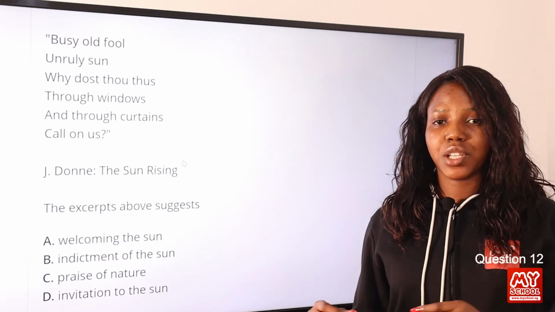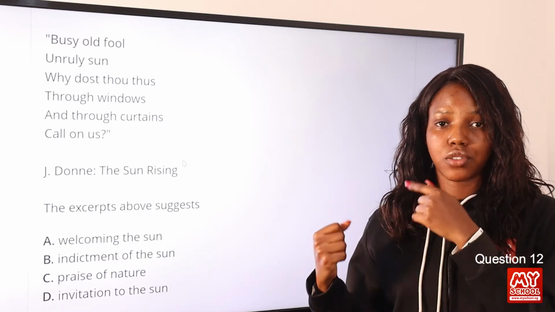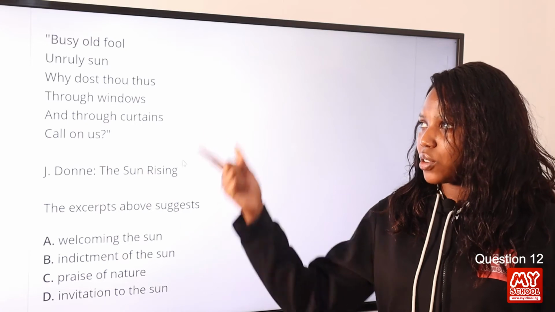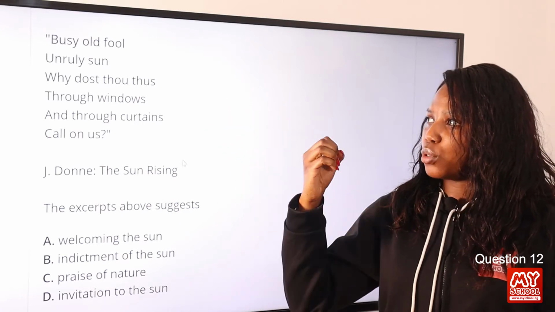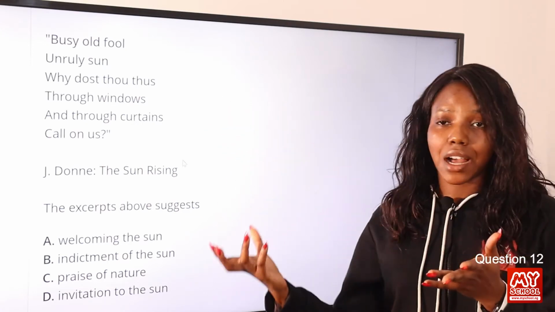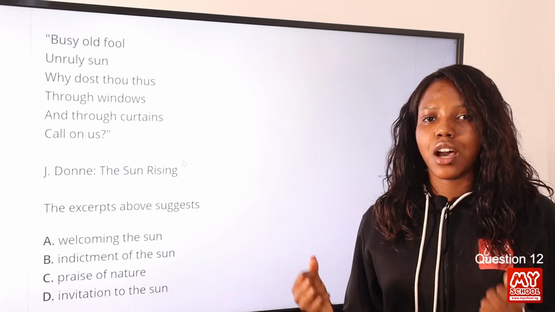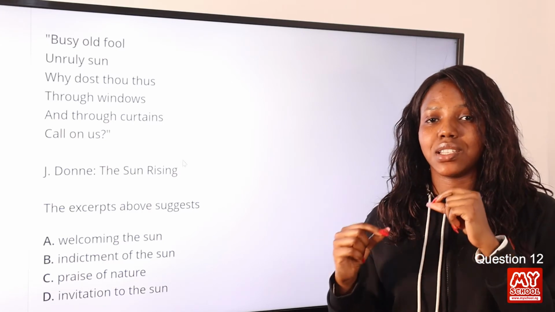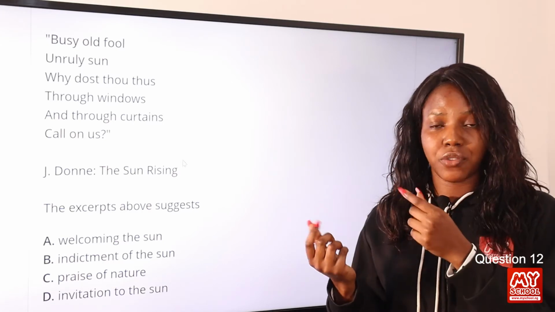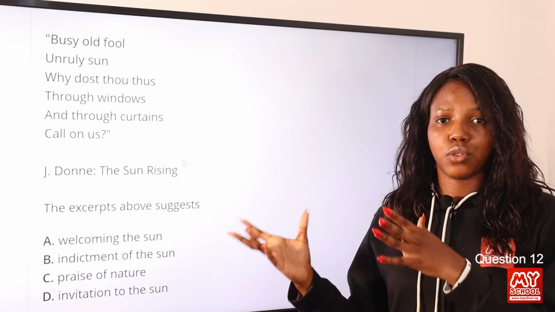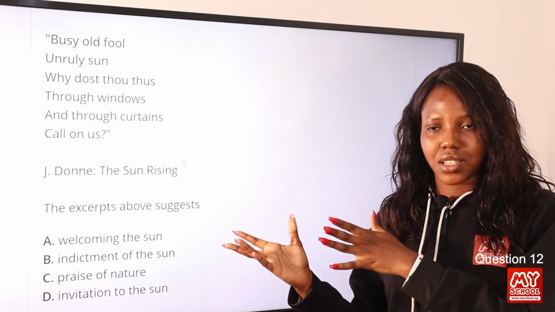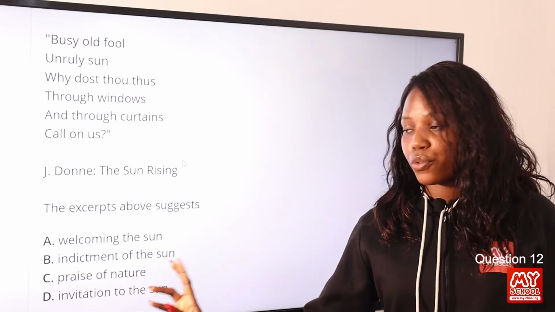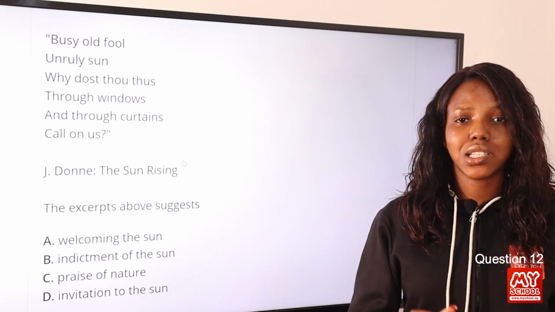Now, indictment is simply a charge, an allegation or accusation against something. Now, look at the poem: busy old fool, unruly son, why dost thou toss through the windows? The poet's persona has something against the sun. It feels that it is disorderly, is disruptive, and all of that, and it calls it busy old fool. So it has something against it, and this is an indictment of the sun. Option B, therefore, is the correct answer to this question.